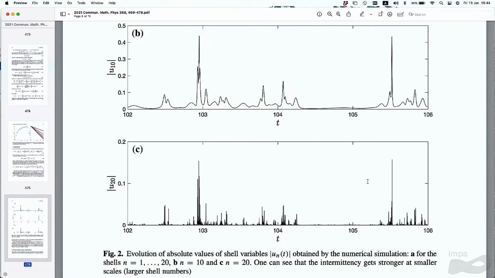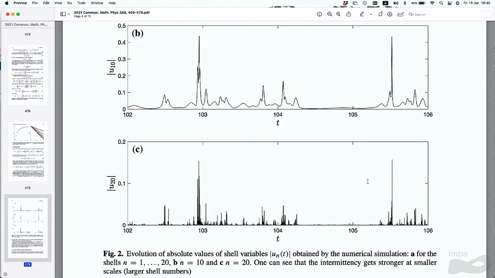It's kind of: nothing happens, poof, a peak. Then nothing happens, a strong peak. The stronger the peak, the thinner it is. Then some peaks appear, then nothing happens for a long time, then there is a peak. So this is intermittency for U10, and it should become worse the smaller the scale. This is U20. It's essentially zero compared to the peak, so it's zero everywhere, and then there are very fine peaks from time to time. This is intermittency, and this is what we see in turbulence.